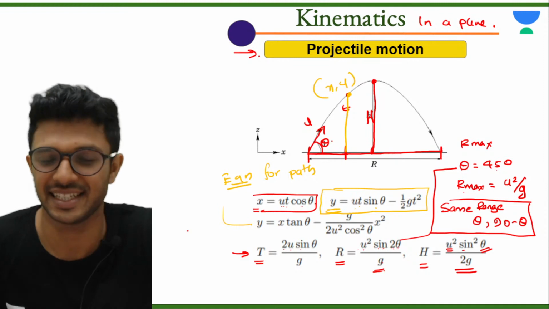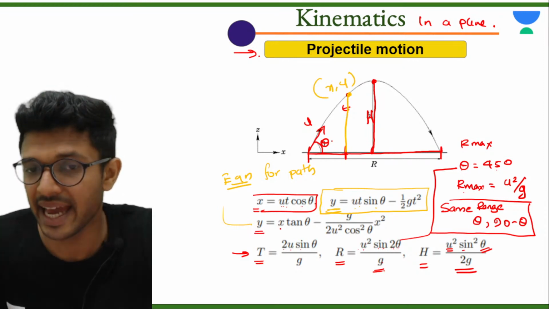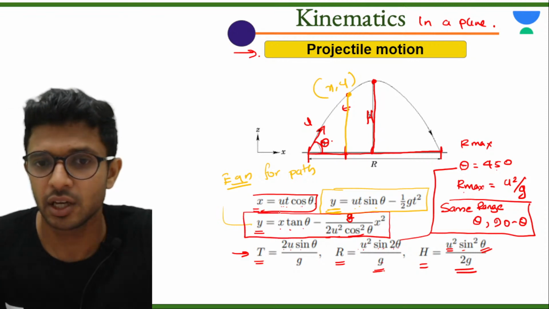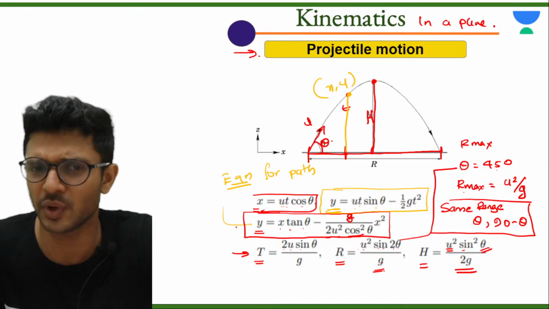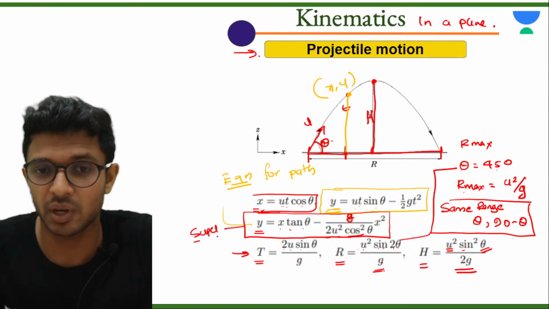है ना? ठीक है. Now, उसका formula क्या है? Y is equal to, as you can see, x tan of theta minus g x square divided by 2 u square cos square theta. So this is the formula for equation for the path of projectile motion. Another super important. This is very important. Many questions I have seen. This is super important formula. Write it down.